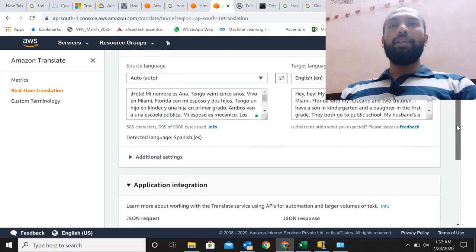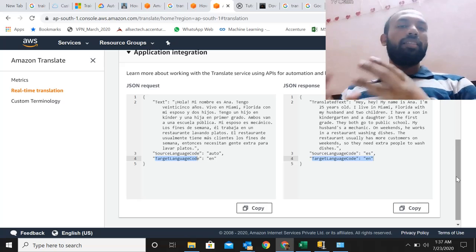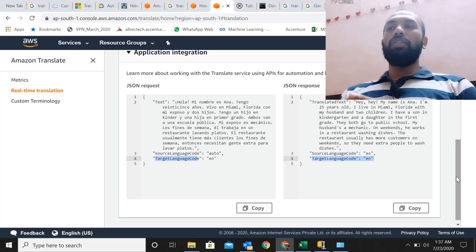Maybe later in another episode we can take a look at how to create a simple application, maybe an Android application or a web application, that can submit this text in this JSON format into this API, into this web service, and get a response from it and see how the response looks. But for now, let's jump into how to create our own custom models where we can train on our own data set.